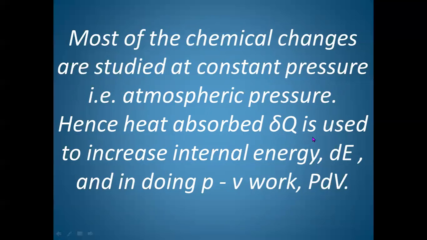Hence, heat absorbed is used to increase internal energy and in doing some work by the chemical reaction, or the reactants will do some work. What type of work do they do? Their volume will increase. Why? Because we are keeping pressure constant. Therefore, they will do pressure volume type of work. And pressure volume type of work is given by P delta V, that is external pressure multiplied by change in volume delta V or dV.